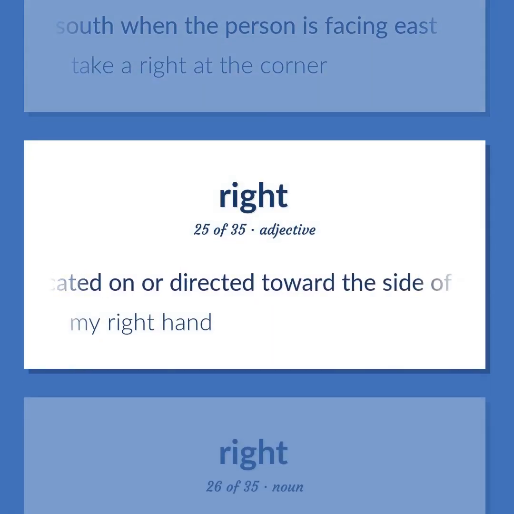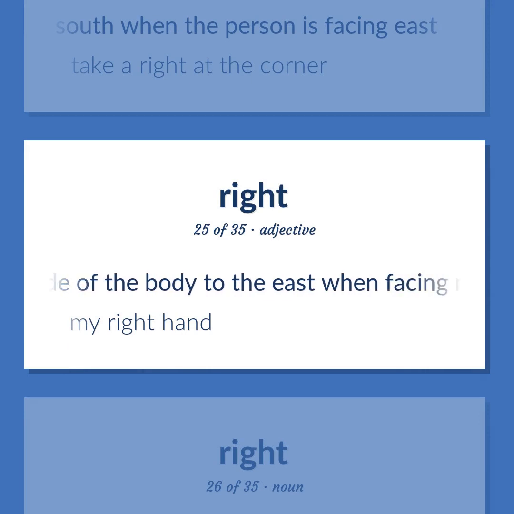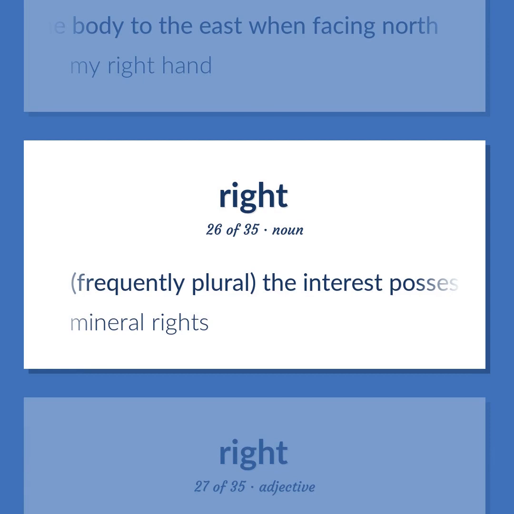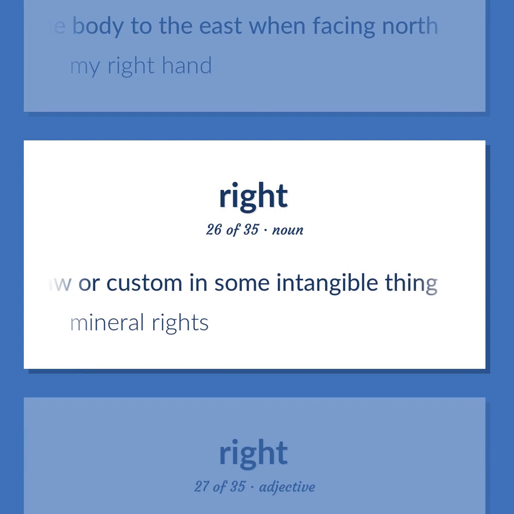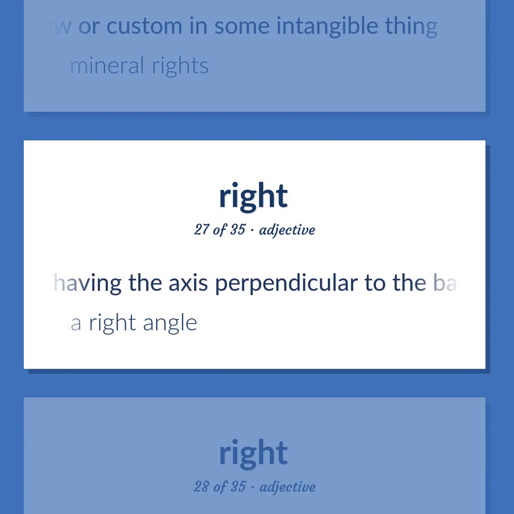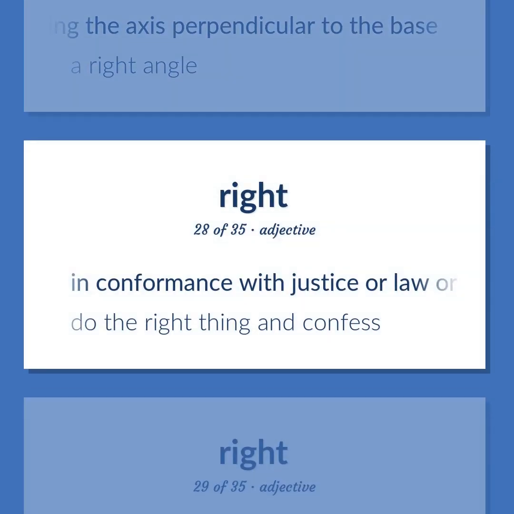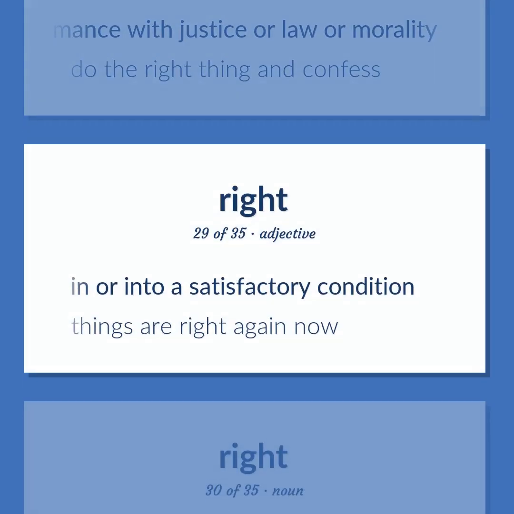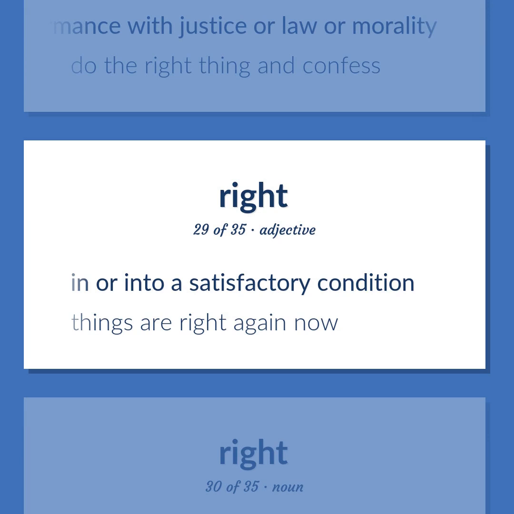Being or located on or directed toward the side of the body to the east when facing north. My right hand. Frequently plural, the interest possessed by law or custom in some intangible thing. Mineral rights. Having the axis perpendicular to the base. A right angle. In conformance with justice or law or morality. Do the right thing and confess. In or into a satisfactory condition. Things are right again now.